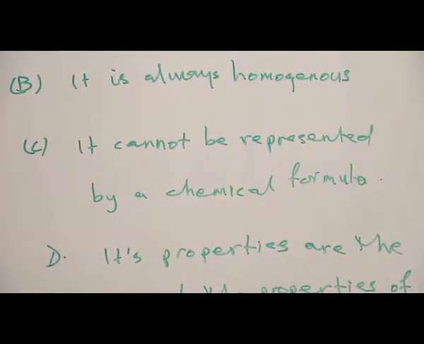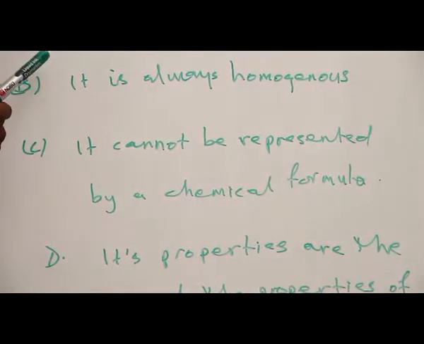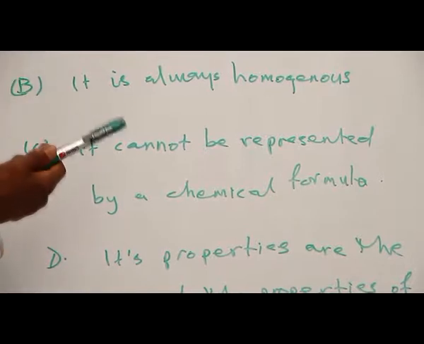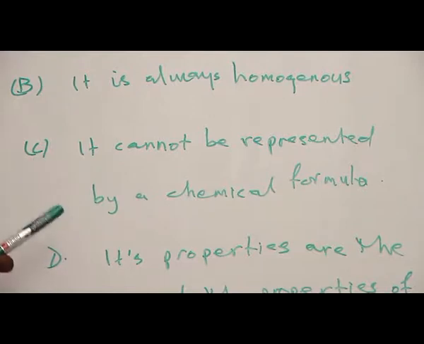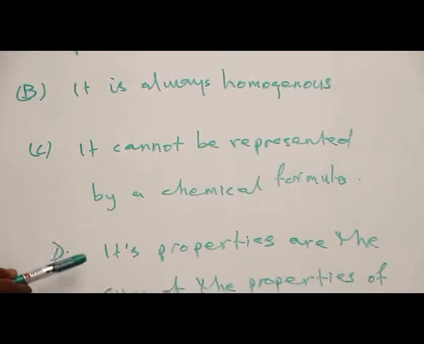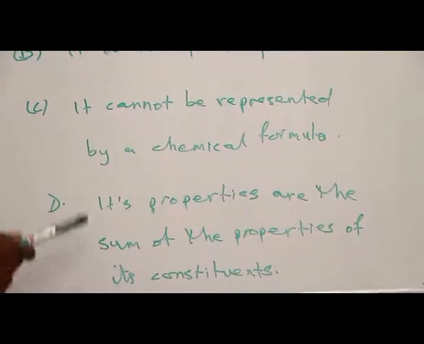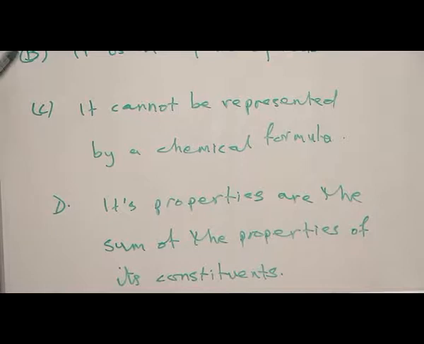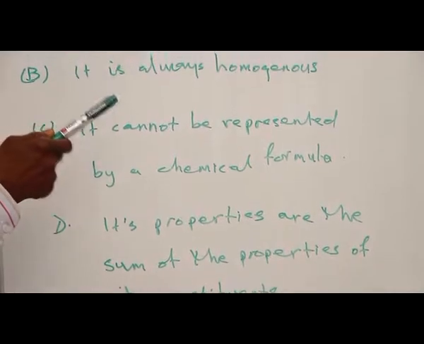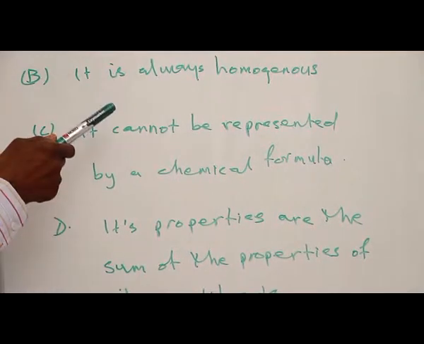Now, let's consider the following options. A. It has a variable composition. It is true, mixtures have variable compositions. C. It cannot be represented by a chemical formula. Definitely, mixtures cannot be represented by a chemical formula. D. Its properties are the sum of the properties of its constituents. These are properties of mixture. And so the only correct option is B. It is always homogeneous. It is not true. Mixtures could be homogeneous as well as heterogeneous.